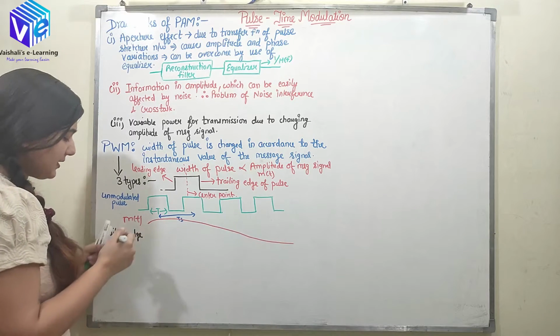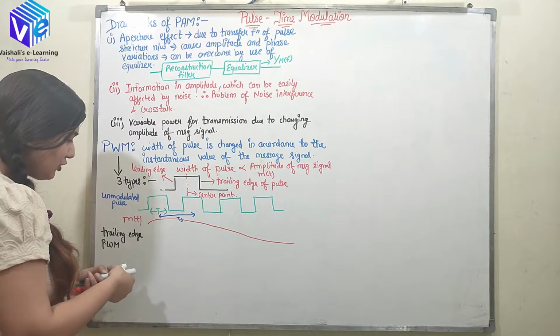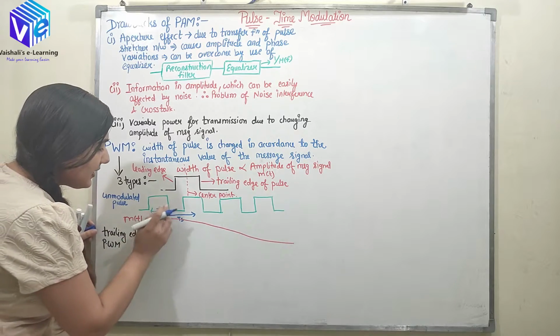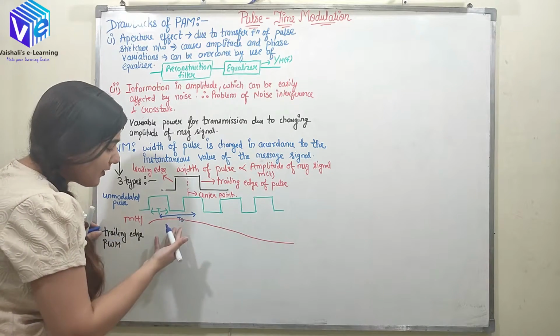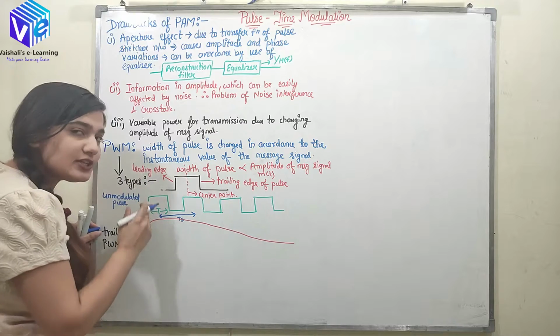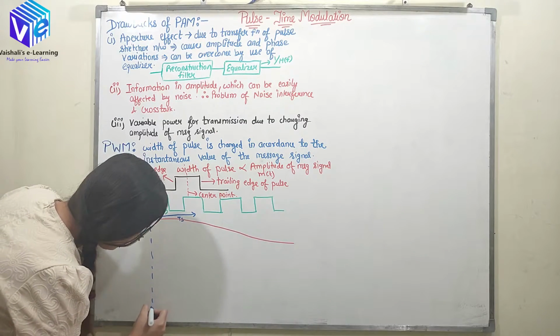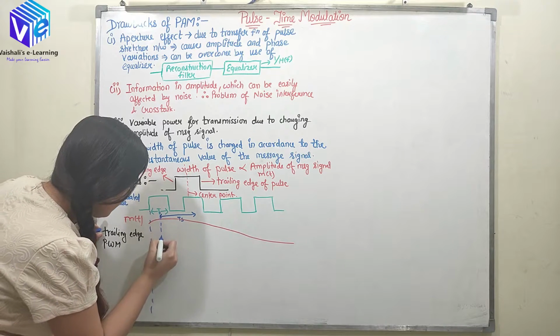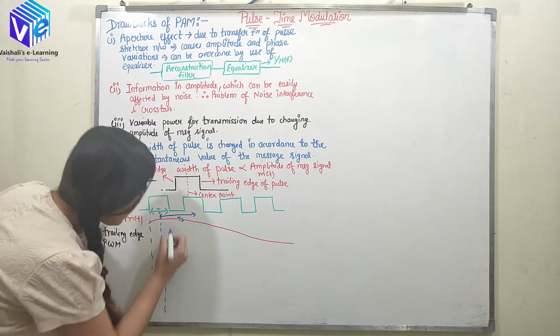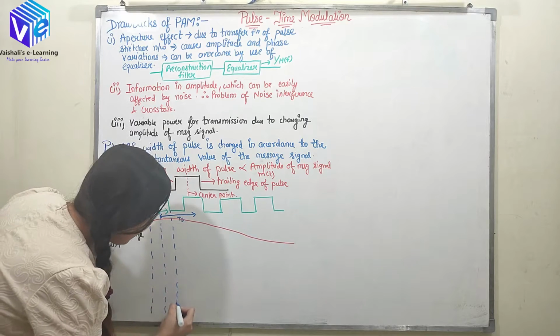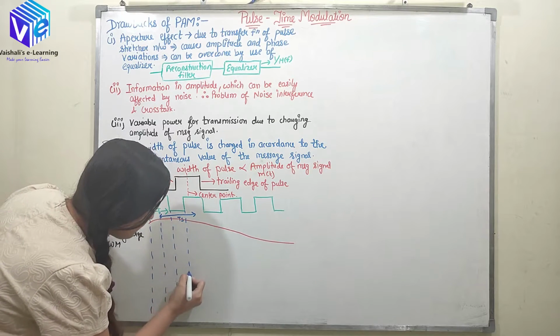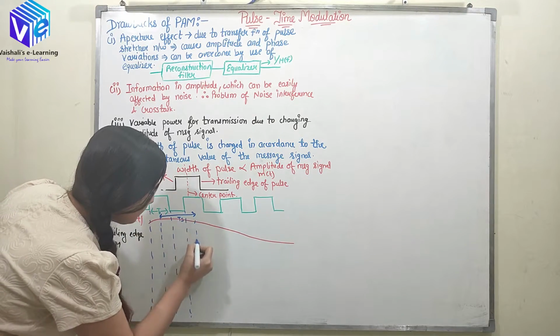Now what happens in trailing edge pulse width modulation? The trailing edge varies in accordance with the message signal. The leading edge is constant. So this is my leading edges, trailing edges. I am denoting it to make everything very visible.